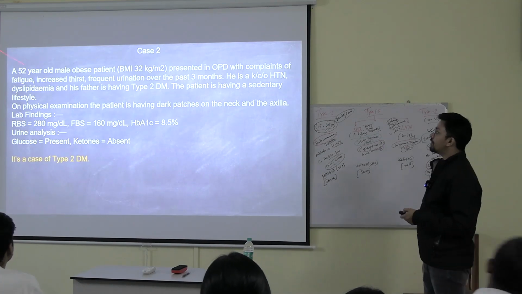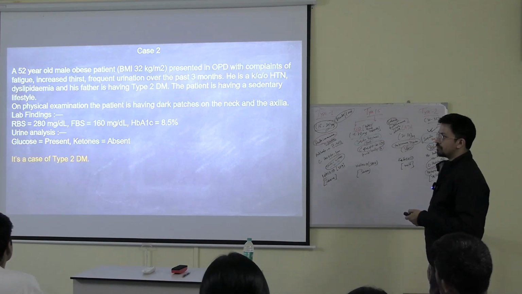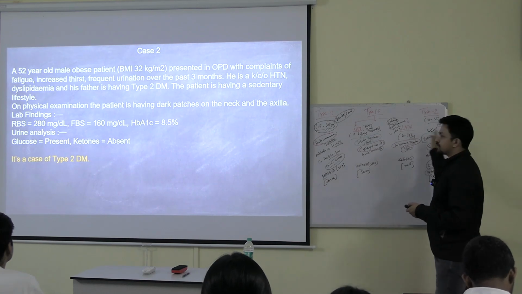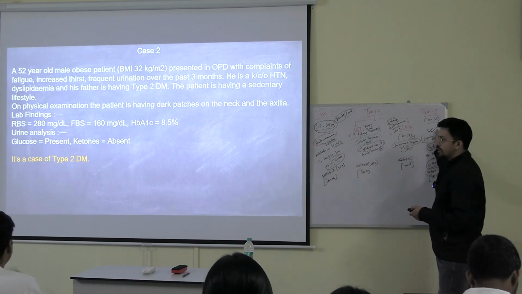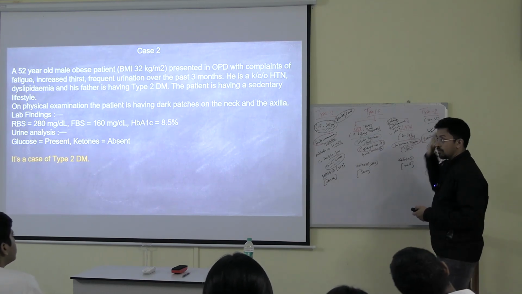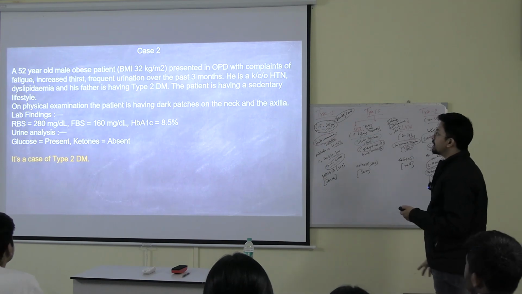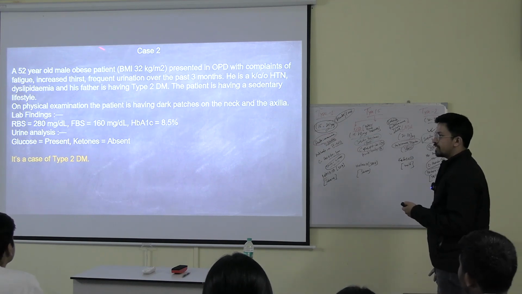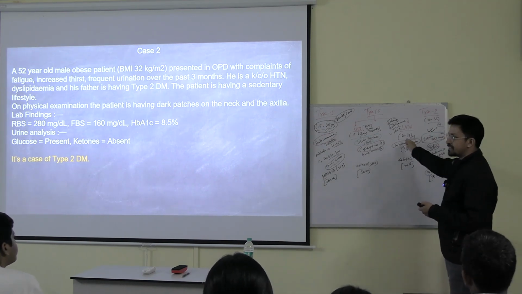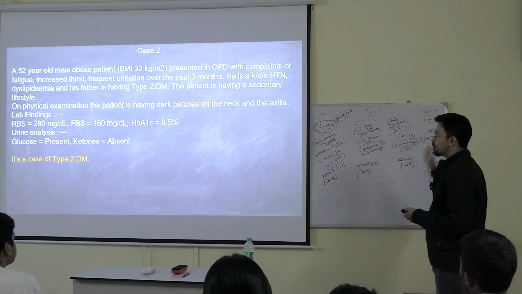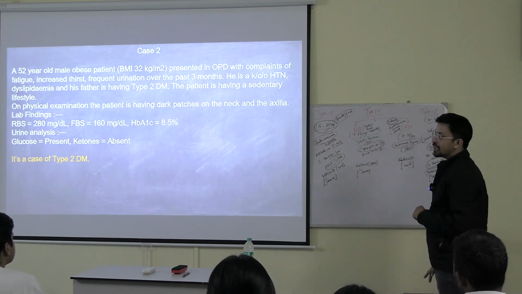Another case. A 52-year-old, see the age group. More age group comes out towards this, more towards type 2. But it can be LADA as well. No, we don't have any idea yet. Now, an obese patient. Here, in both the places you will get obesity, because it's a slow process. BMI is 32 kg per meter square.